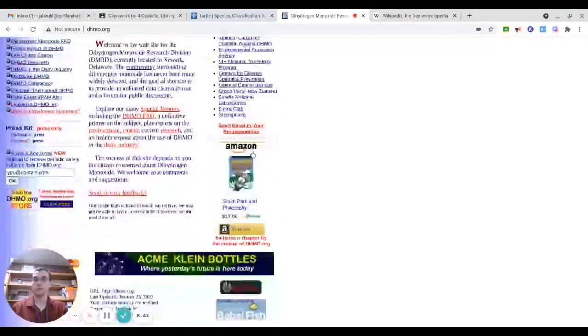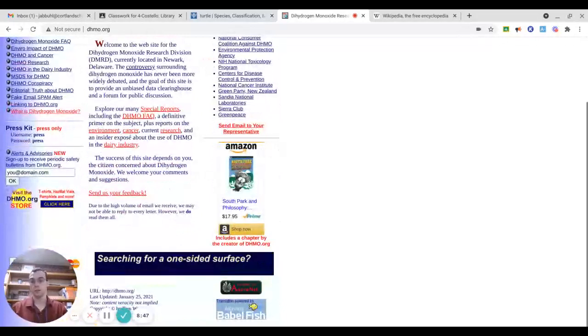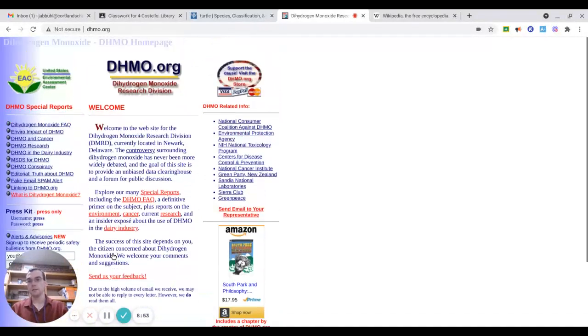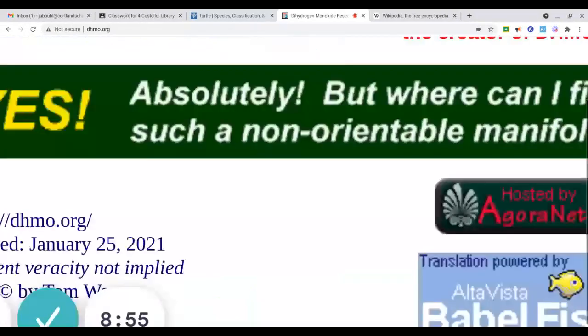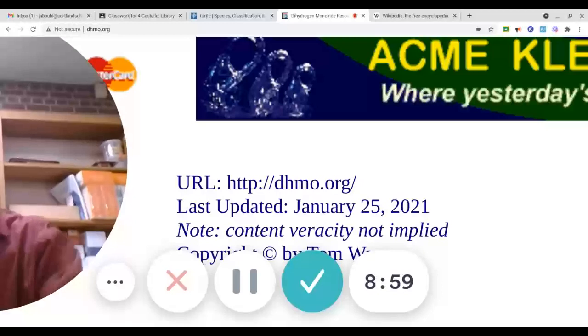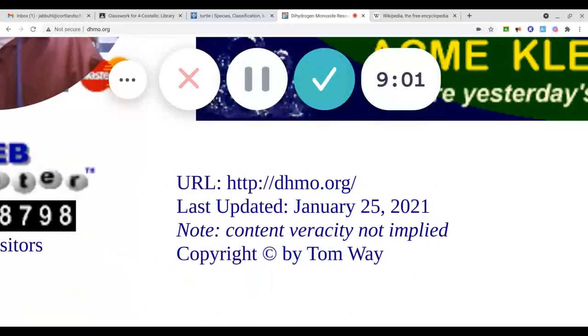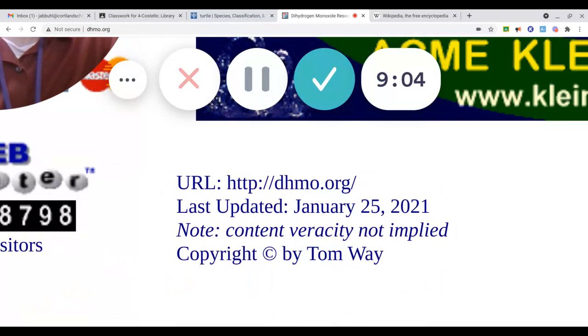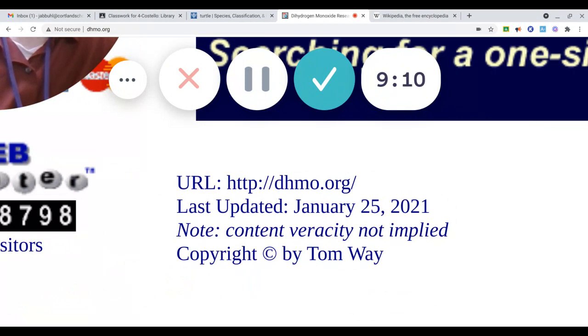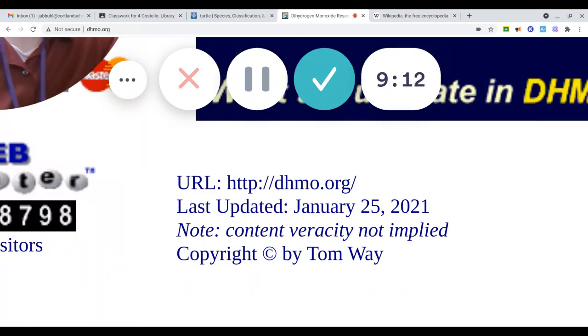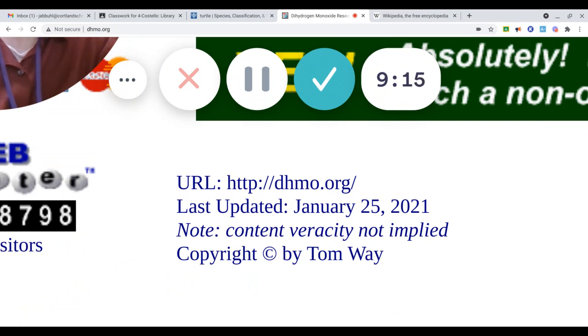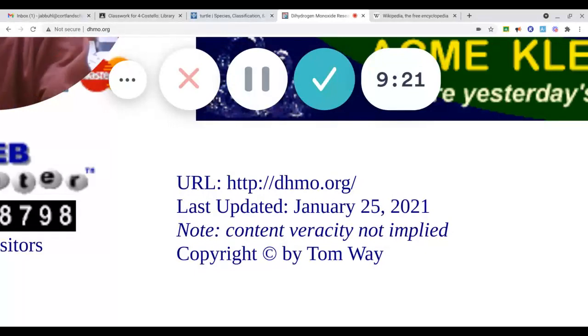For starters, this page is only half a page compared to other sites which use the entire full page. It feels like it's a little squished together. And some other things that we've been keeping an eye on. If you look down at the bottom, while it says that the last update is January 25th, which was the day that I made this video, you'll note that it's also copyrighted by Tom Wade. Now, personally, I have no idea who this is, and it doesn't give us any way to help us figure out who that is. So that's one big red flag there.